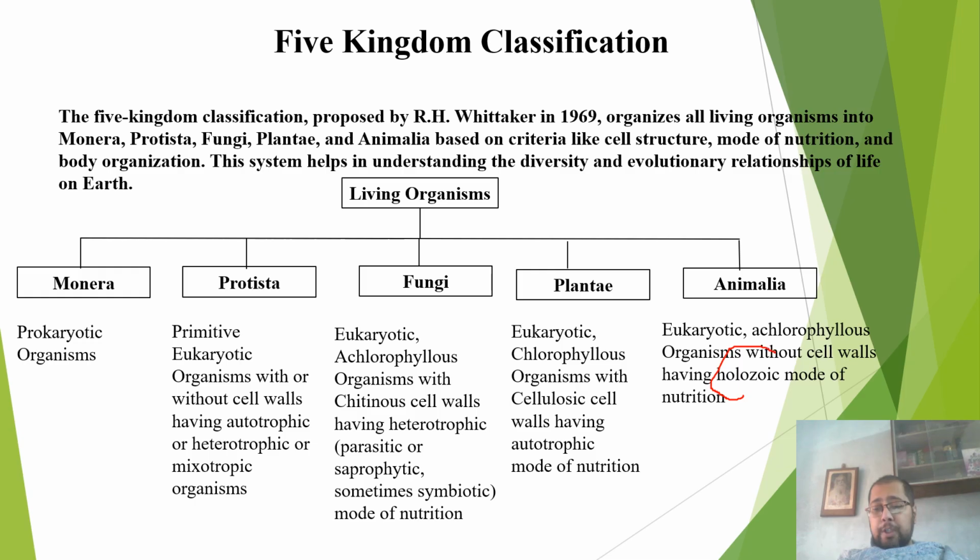Holozoic mode of nutrition entails consumption of food by an orifice, most commonly known as the oral orifice. Its ingestion into an internal canal known as the alimentary canal or digestive canal or digestive tract.